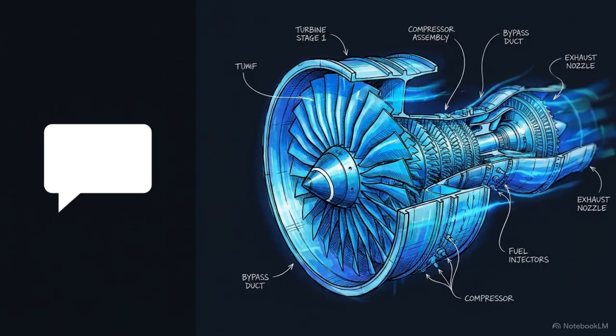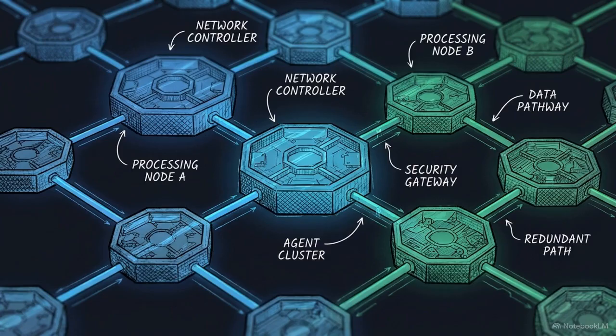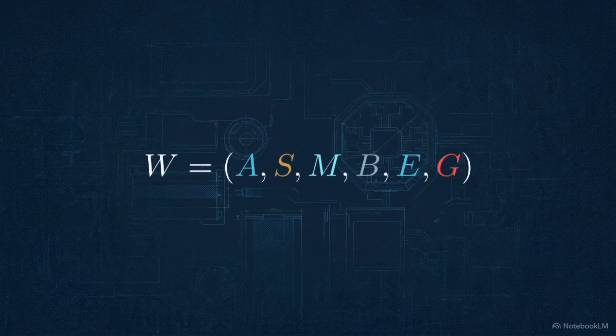Moving from reactive prompt filtering to proactive architectural safety requires treating these models less like chatbots and more like complex engineered machinery. To achieve proactive safety, we replace linear prompt chains with rigorous agent-based modeling structures. We formalize the workflow using a strict parameter sequence. A verified system is defined by its agents, state variables, message types, behavioral blocks, execution edges, and guards.